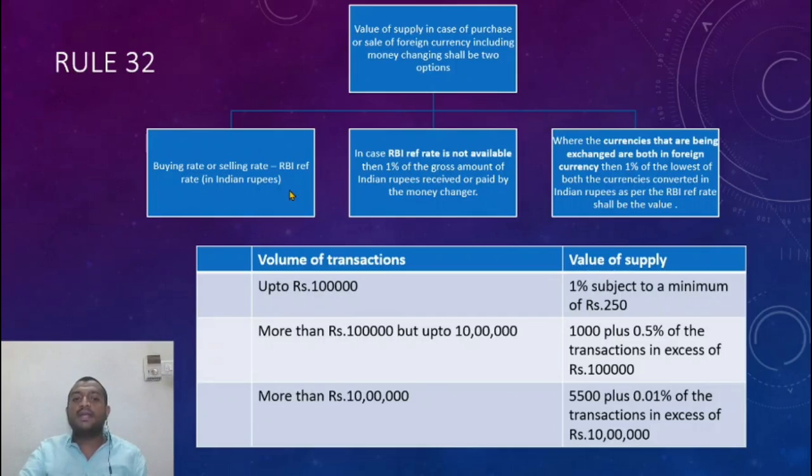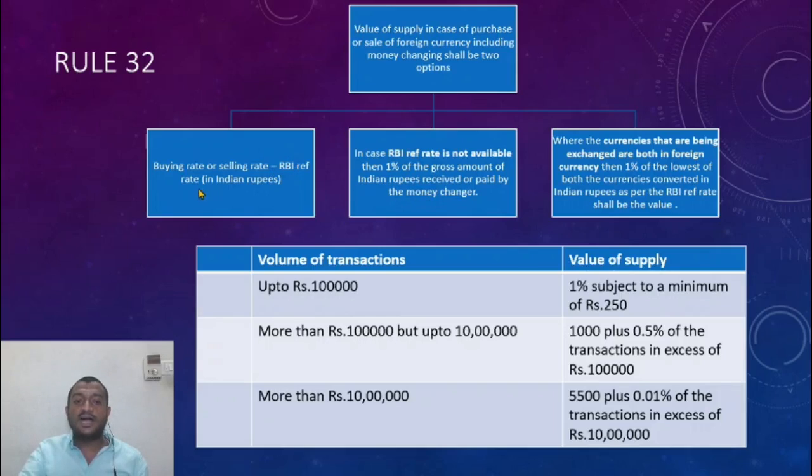So that is his buying rate, and from it we subtract the RBI reference rate. The RBI reference rate is generally put out periodically, either weekly or monthly. Based on that, I take the buying rate of 72 rupees minus the RBI reference rate, and that would be his margin per French franc. That is the value of his services. The margin that he earns is actually the value of service.